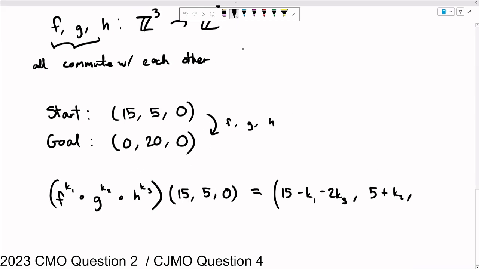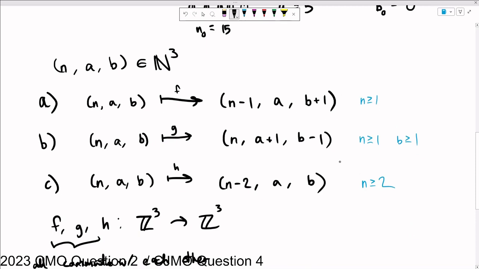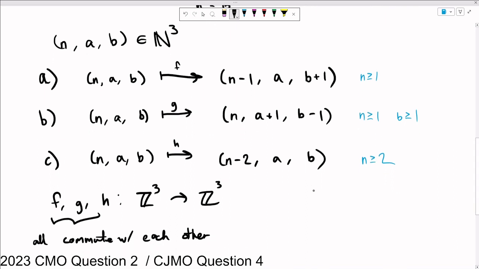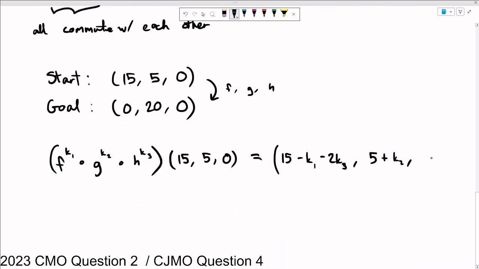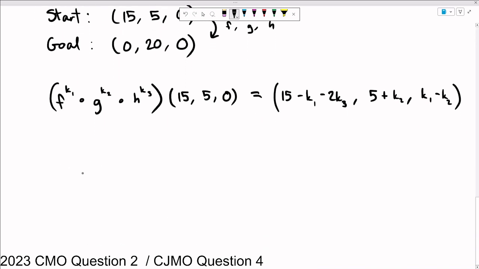And for inactive nodes, there are 2 ways we can change that. When we run F, it goes up by 1. When we run G, it goes down by 1. And we start at 0, so this is going to be k1 minus k2. All right, and so that's what happens after running this sequence of steps, which we've just scrambled up to put all the F's together, all the G's together, all the H's together. Now let's see if we can reach our goal like this.